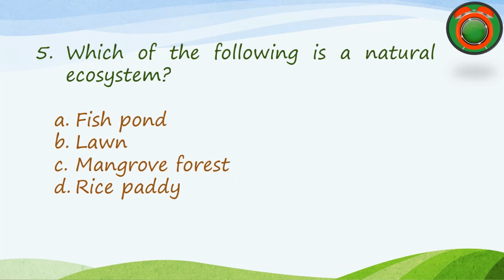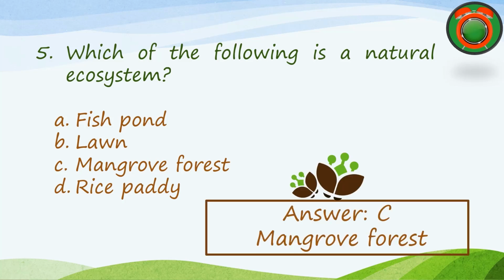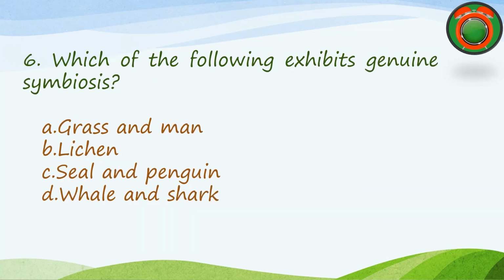Which of the following is a natural ecosystem? A. Fish pond. B. Lawn. C. Mangrove forest. D. Rice paddy. The correct answer is C. Mangrove forest. Number 6 question.